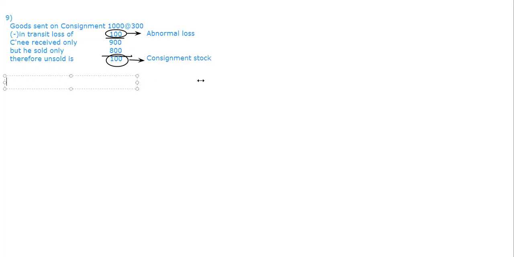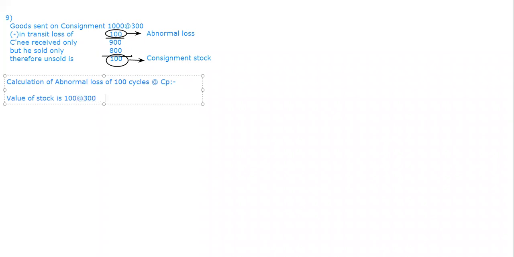So first we are going to start with the calculation. Here my calculation goes like this. Calculation of abnormal loss of 100 cycles at the rate of CP, cost price only, you are going to take. So value of stock is 100 at the rate of CP, how much are we going to get? 30,000 I'm going to get.